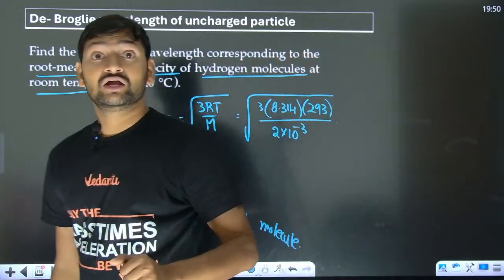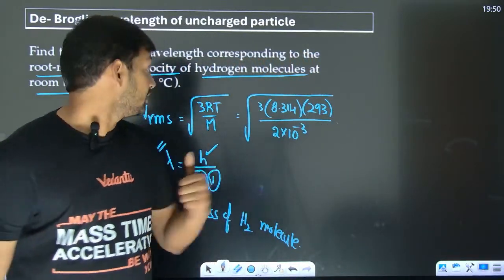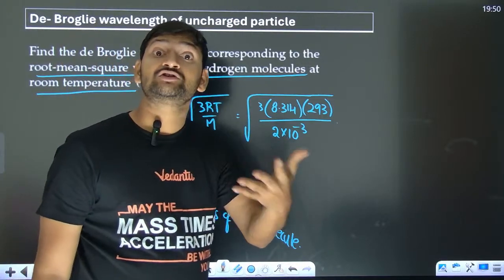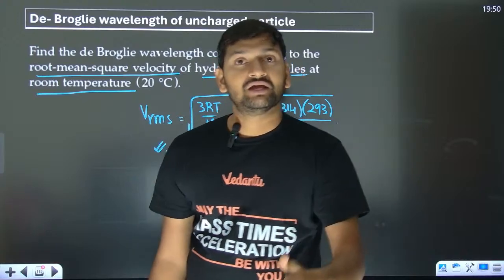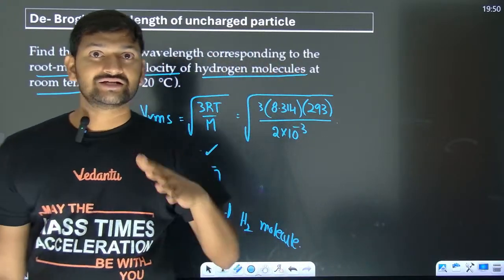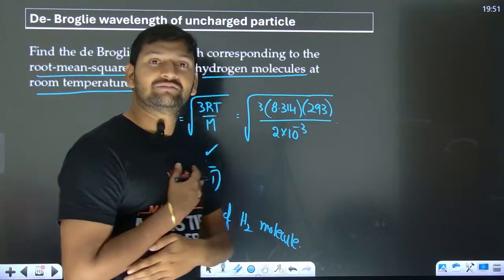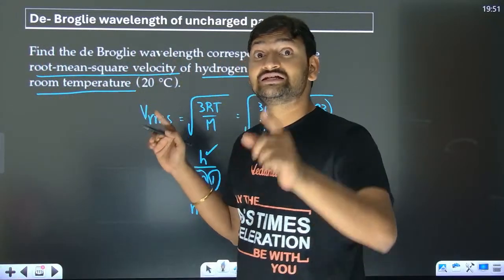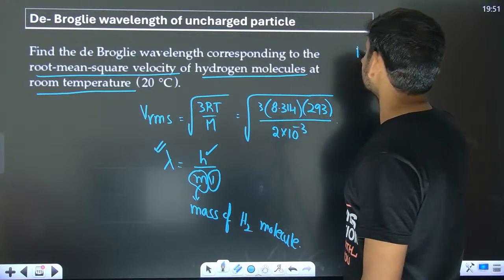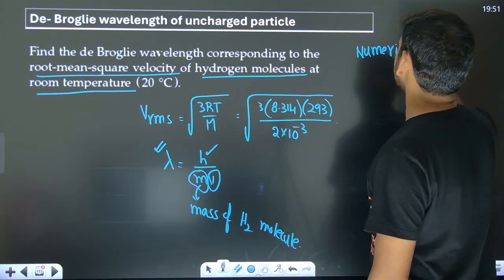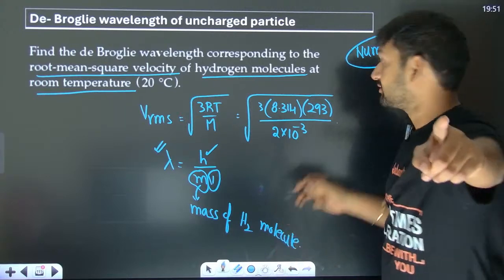Sometimes they are going to talk about average speed, then it is root 8RT by pi m. Sometimes they'll talk about most probable speed, root 2RT by m. So yes, especially for Mains they can ask this. And one more thing: if this part is asked in the numericals of Mains, leave it.